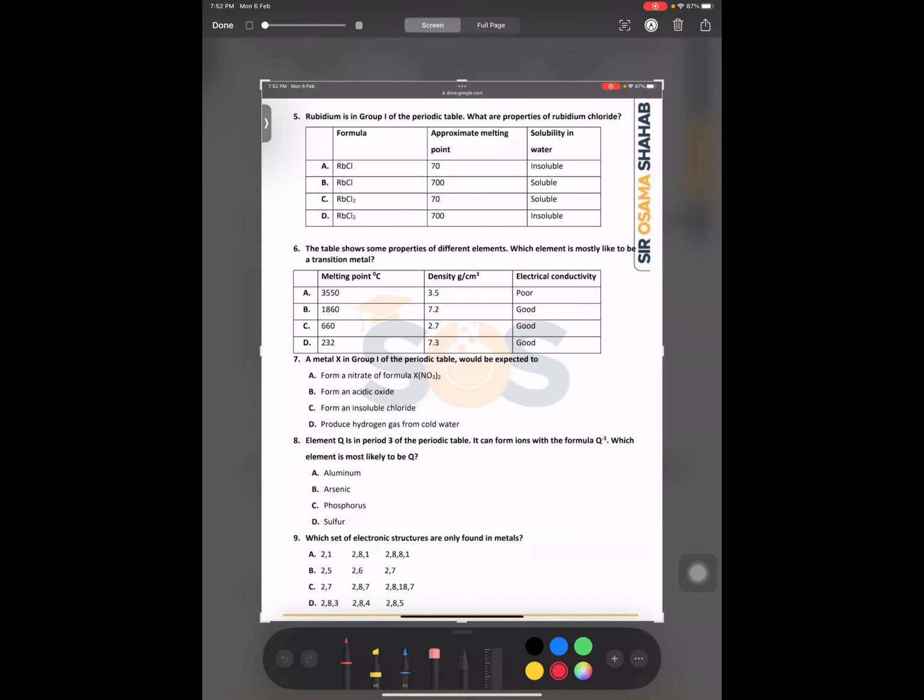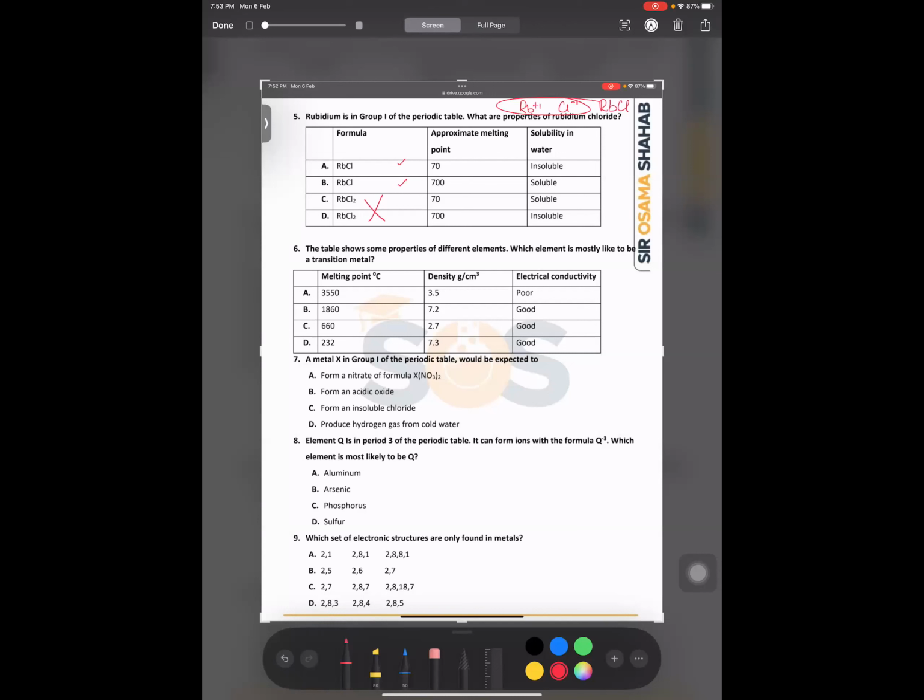You can see this. That rubidium is group 1 of the periodic table. What is the properties of rubidium chloride? Now you know that rubidium is from group number 1, so it is +1 in charge, and chlorine is from group number 7, so it should be -1. So the compound between these two should be RbCl, right, bacho, or not? Yes, sir. So it means these two cannot be the answers. पहला वाला आंसर हो सकता है या तो दूसरा वाला आंसर हो सकता है. हमें एक कॉन्सेप्ट से ये पता चल गया.